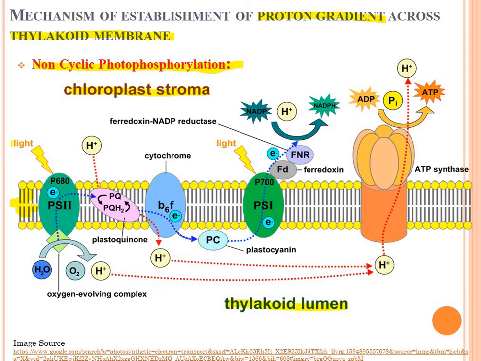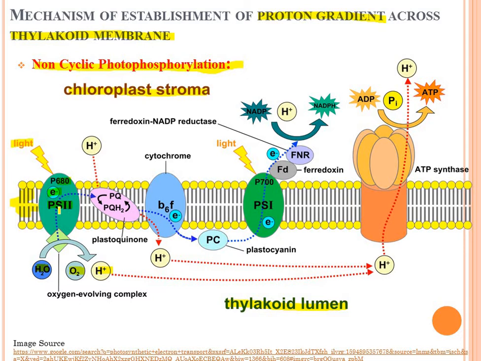Then in presence of light, water splits into two hydrogen, 2 electrons and half oxygen. Then the electrons are accepted by photosystem 2. Photosystem 2 absorbs 680 nanometer light.